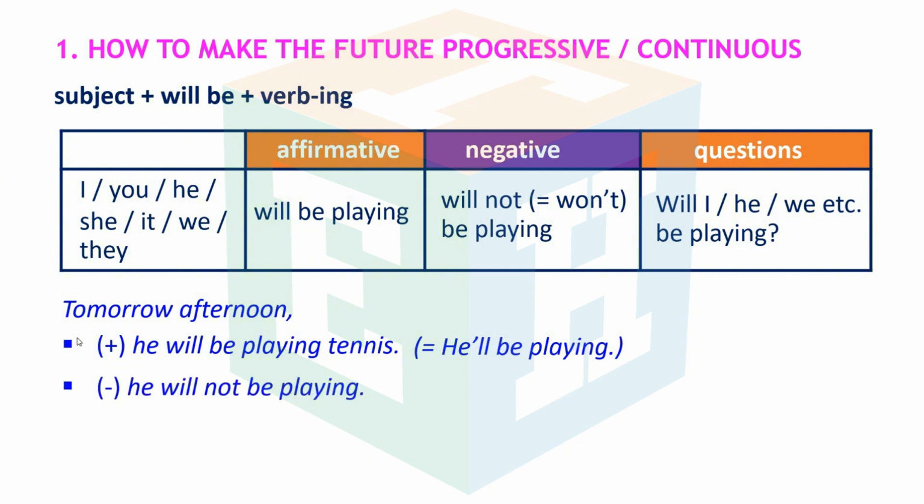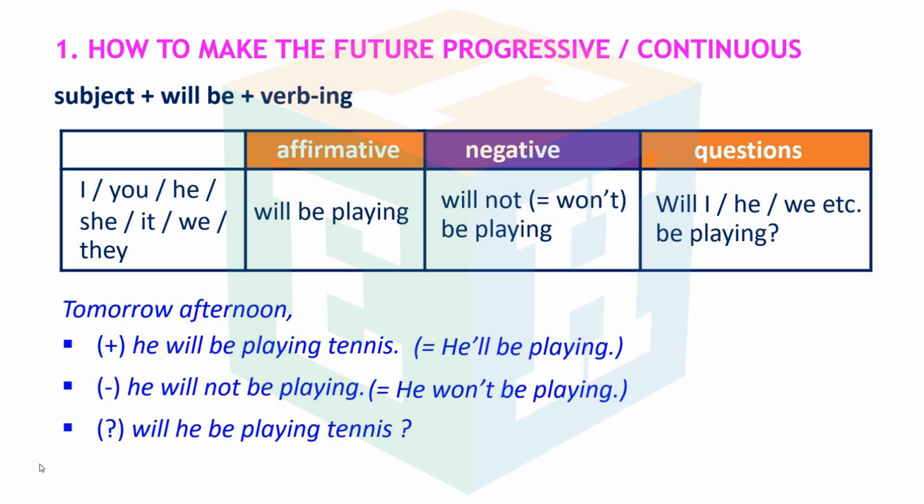Negative: tomorrow afternoon, he will not be playing, or he won't be playing. So we have to add not after the will to make the sentence negative. Question: will he be playing tennis?